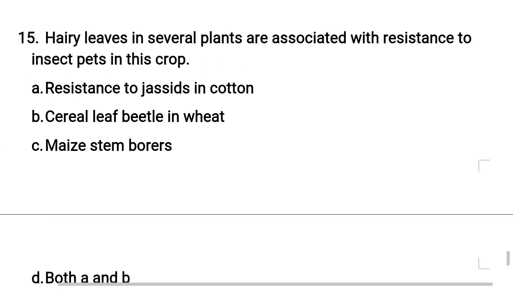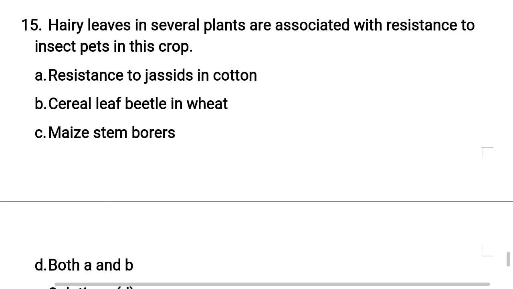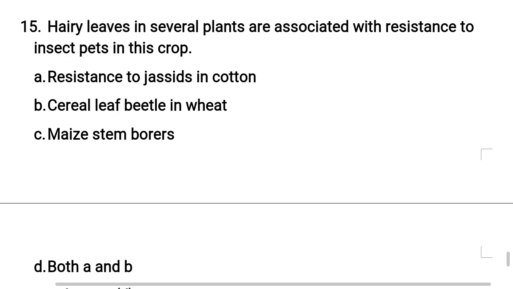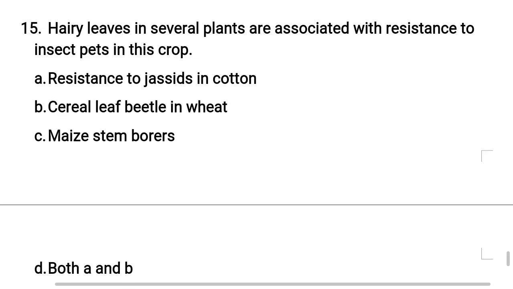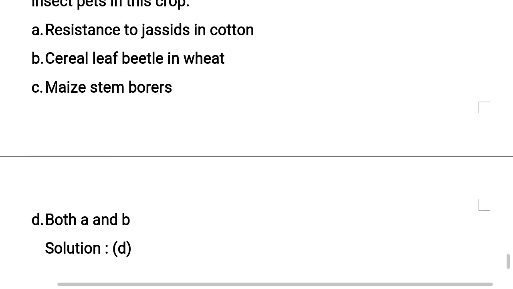Hairy leaves in several plants are associated with resistance to insect pests. Understand what those are? Resistance to jassids in cotton is the first example. The second one is cereal leaf beetle in wheat. Both are examples of this characteristic. So the correct answer for this question is option D, both A and B.